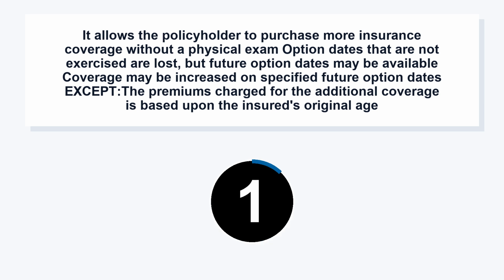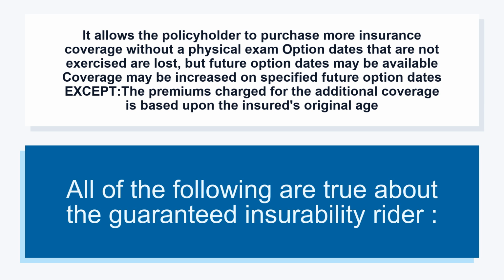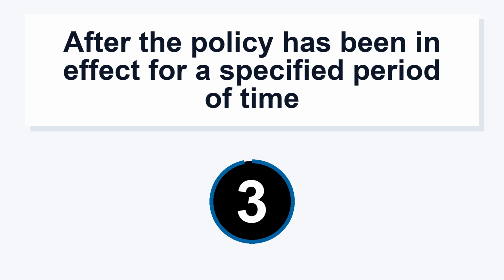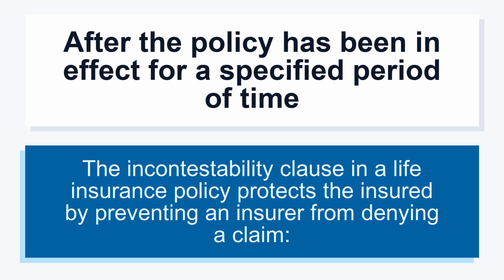All of the following are true about the guaranteed insurability rider. After the policy has been in effect for a specified period of time. The incontestability clause in a life insurance policy protects the insured by preventing an insurer from denying a claim. 3.